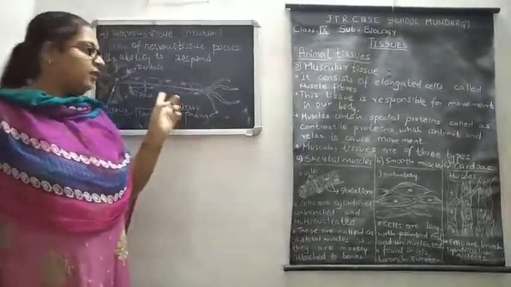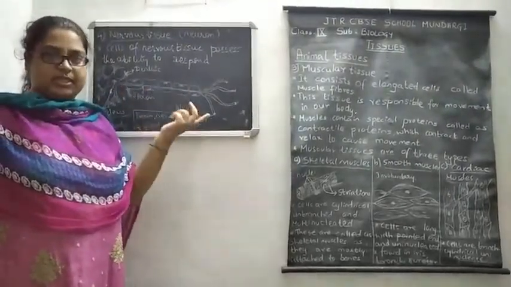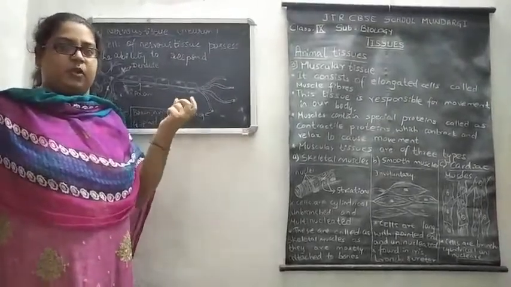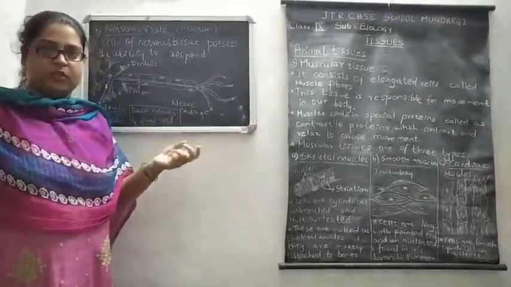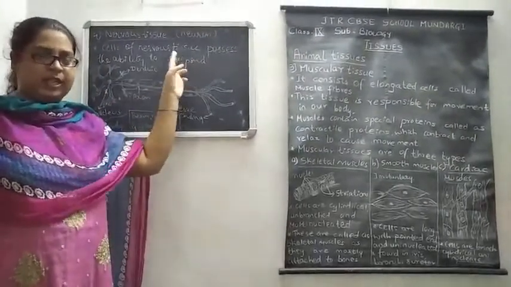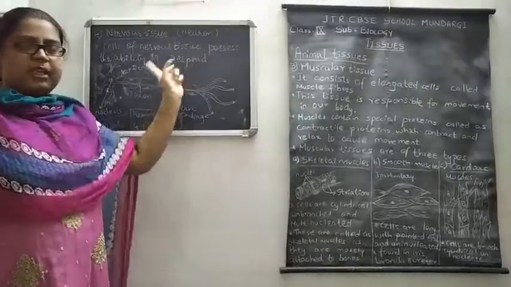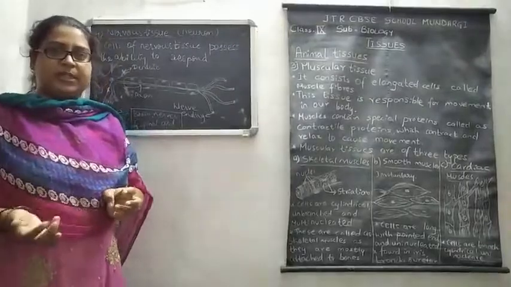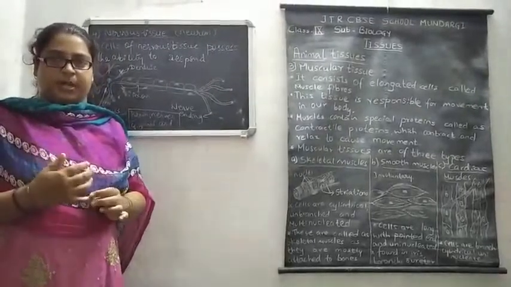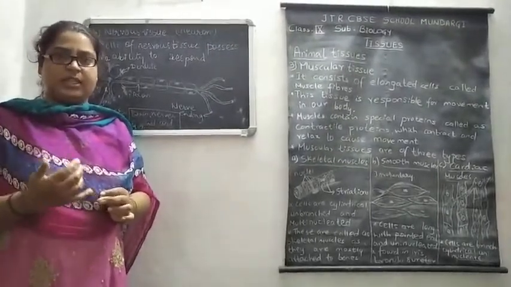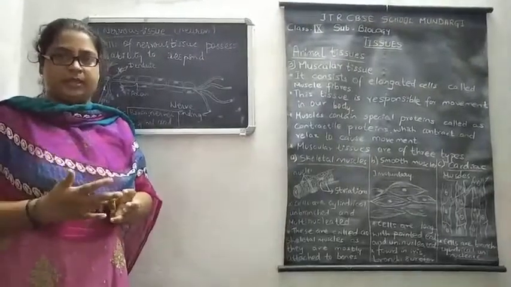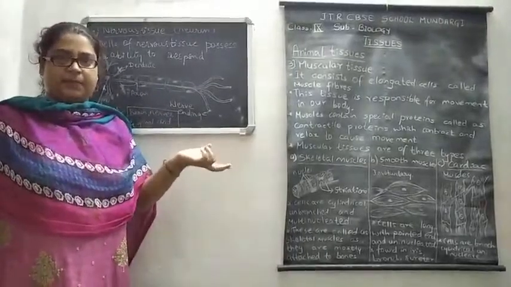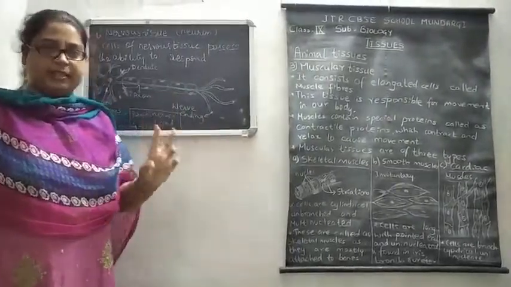So its main function is to show changes of our body within the environment. Whatever changes take place, this neuron will help to respond to that. It is also mainly responsible for transmitting nerve impulses. Nerve impulses means whatever our body parts require, whatever essential components, by the help of blood, these neurons will transmit from one region of our body to another region, and they are widely distributed.